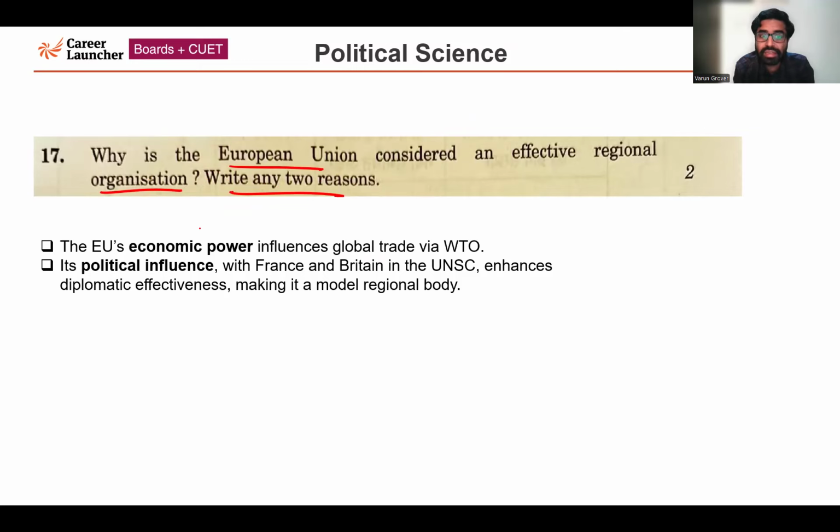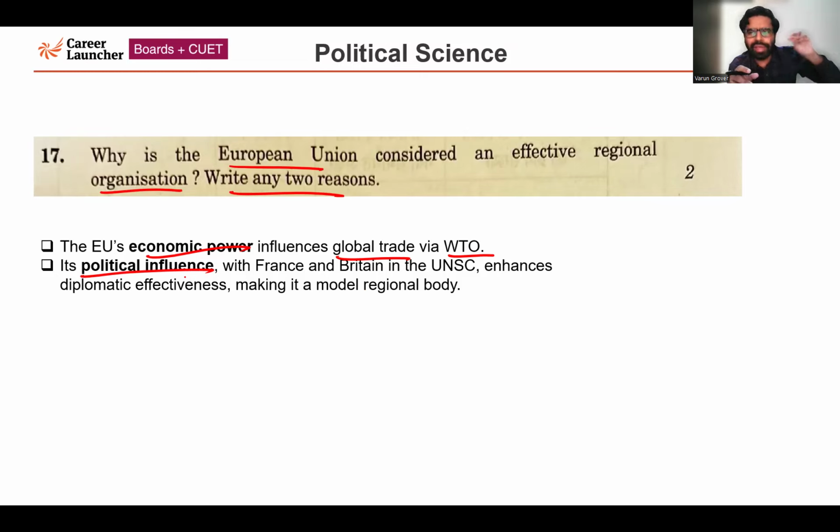The first reason is the economic power that the European Union enjoys. European Union is very strong economically, so it is influencing global trade via the WTO, World Trade Organization. The second one is political influence. Politically also, European Union is very strong. When it comes to the United Nations Security Council, there are 5 permanent members, and 2 of them belong to Europe.